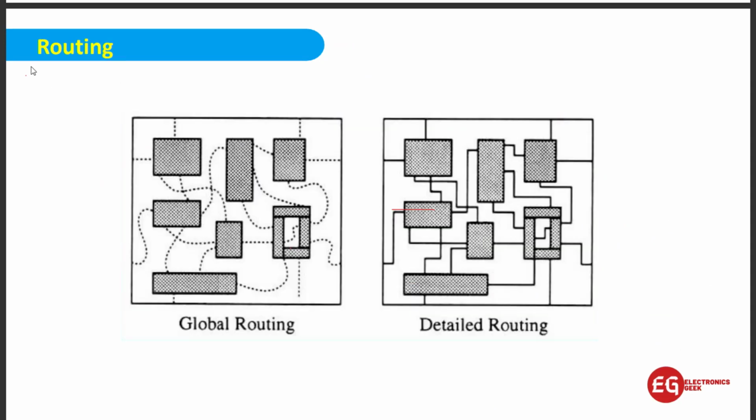So now it comes to the routing. Routing is basically of two different types: global routing and detailed routing. Basically, global routing is the estimation that okay, we will connect this module with this module, like this header with this multiplexer, or this multiplexer with this module. So like this is the global routing. But detailed routing is the actual routing, so that we can manufacture that particular IC. So we will connect this module with this module with the help of detailed routing. Okay,